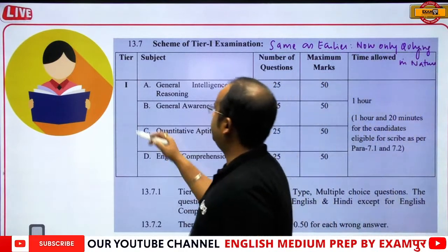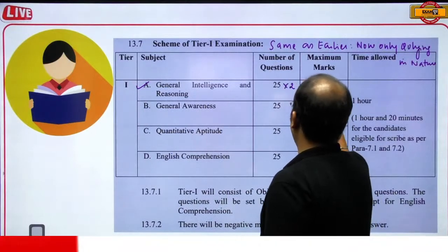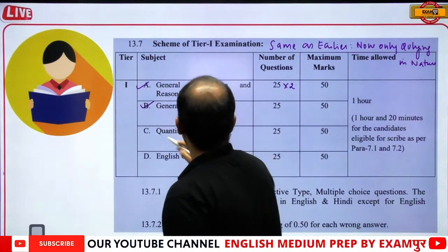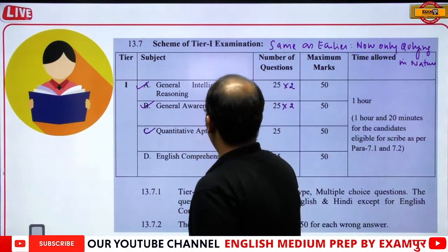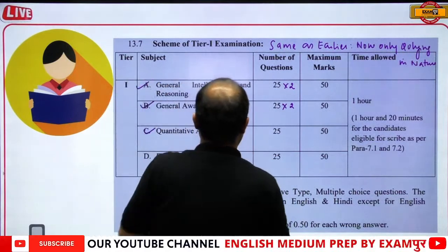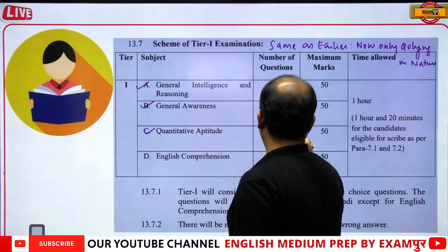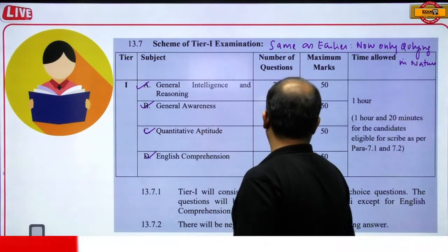First of all, it is general intelligence and reasoning, 25 questions, 2 marks each, 50. General awareness, 25 into 2, 50. Quantitative aptitude, 25 into 2, that will be 50. And English comprehension, that is 25 into 2, 50.